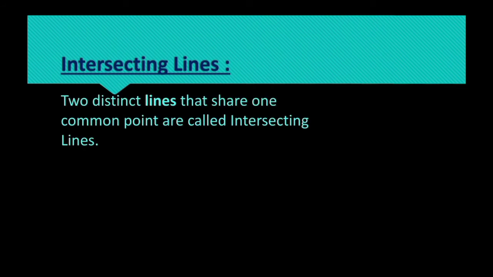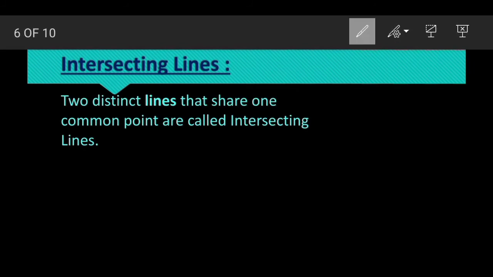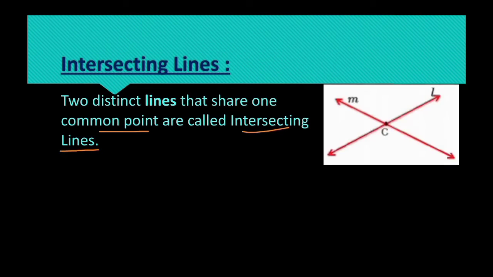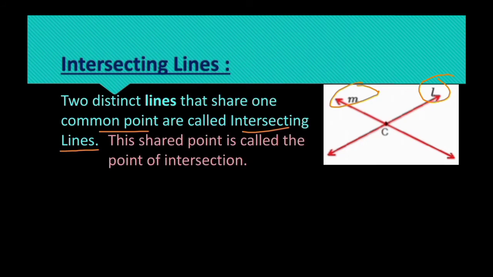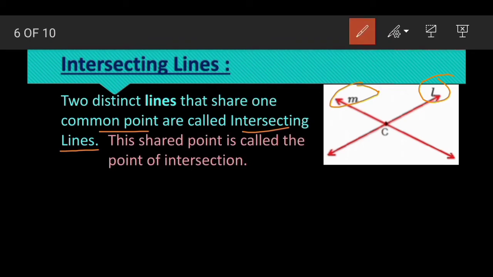Now come to intersecting lines. Two distinct lines that share one common point are known as intersecting lines. Look at this one. Here the first line is M and the other one is L. Two lines having one common point share a common point, and that is known as the point of intersection.